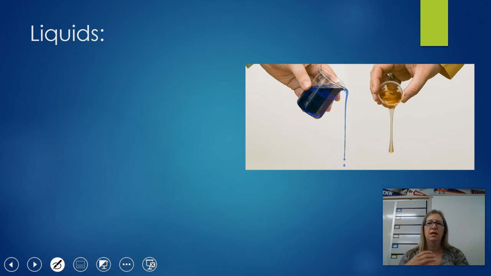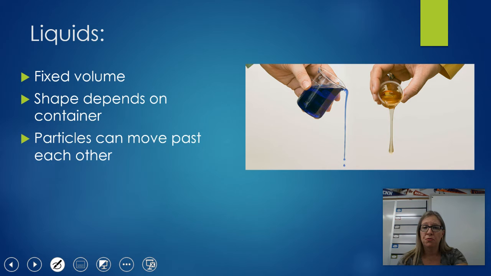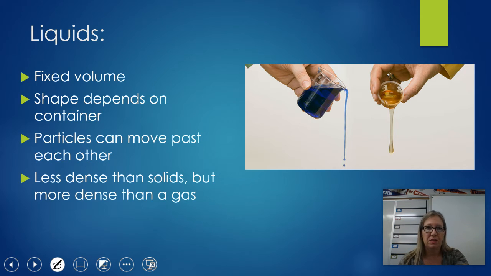Those are solids. Liquids. Liquids also have a fixed volume, but they don't have a fixed shape. Their shape depends on the container. If I take a cup of water and pour it into a bowl, it's going to be the same volume. It's going to be the same amount, but the shape of it will change depending on the container it's in, okay? The particles are freer to move in a liquid. They still stick somewhat close together, but they're free to move about much more than a solid. Liquids are less dense than a solid, but they are more dense than a gas. They're right in the middle there.